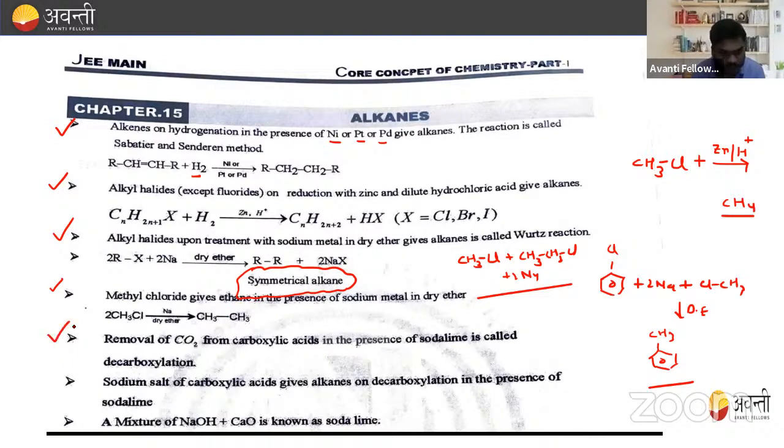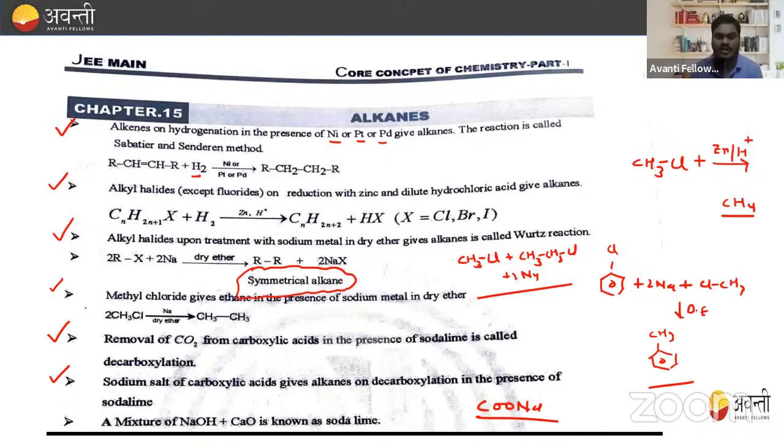Okay. The next question: removal of CO2 from the carboxylic acid in presence of soda lime is called decarboxylation. Always remember this. What is the decarboxylation process, beta? Removal of CO2, as the name suggests. Decarboxylation means removal of CO2 from the carboxylic acid in presence of soda lime. Now, what is the sodium salt of carboxylic acid? Point to be noted. Sodium salt of carboxylic acid gives alkanes on decarboxylation in the presence of soda lime.